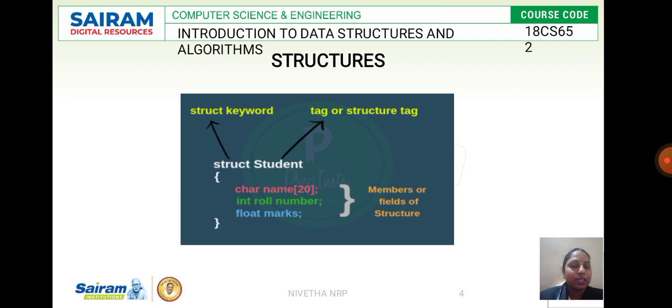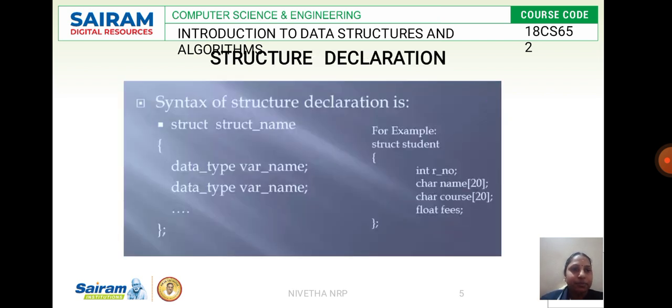Since here we are using a structure, we define it through the keyword struct and with the help of a tag. The tag is student here, and we initialize different data types: a character, an integer and a float. We are using 3 different data types: a character of size 20, an integer for roll numbers, and a float for marks. These are all the members or fields of a structure.